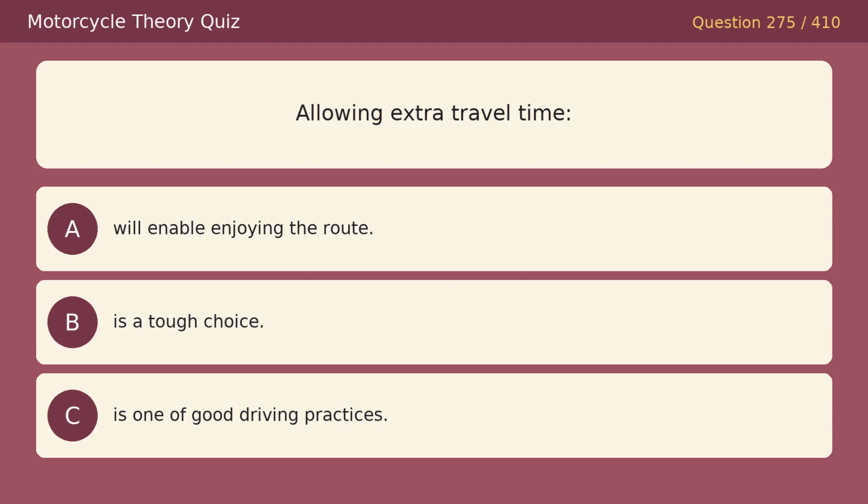Allowing extra travel time. Option A, will enable enjoying the route. Option B, is a tough choice. Option C, is one of good driving practices. The correct answer is C, is one of good driving practices.